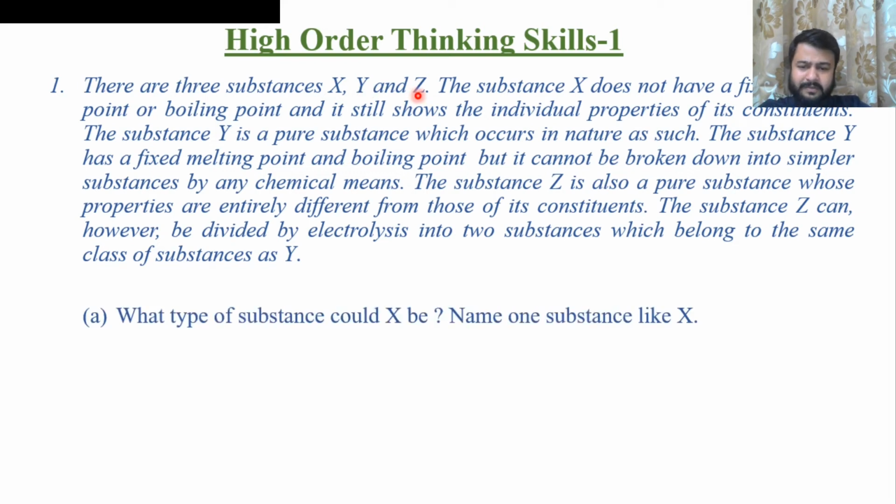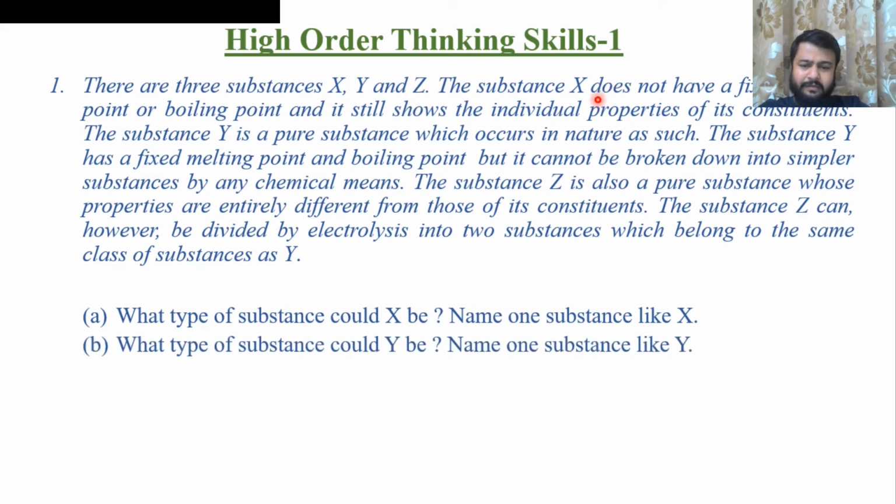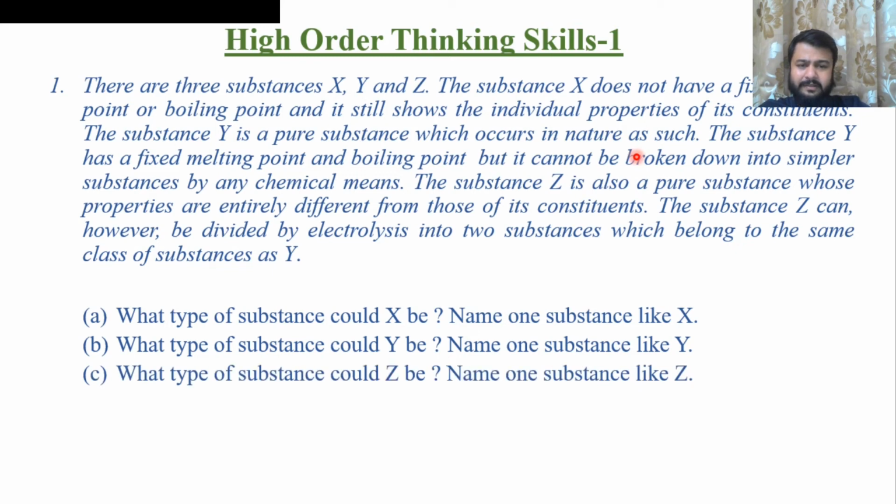So what type of substance could X be? Name any one substance like X. X is a mixture. Soil is a mixture. Air is a mixture. Y is nothing but an element. Sodium, nitrogen, oxygen, these are all elements. Substance Z is a compound, that is calcium carbonate, water, carbon dioxide.